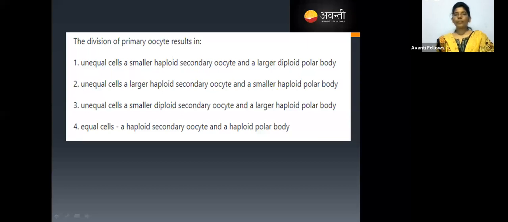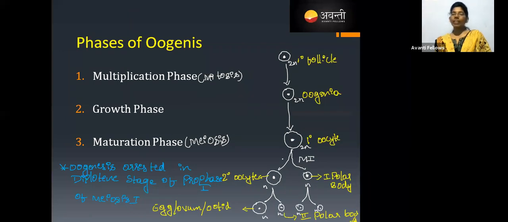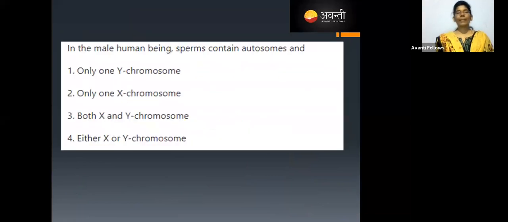Yes, I'm ending the poll and look at the results. 81% of the people have clicked on yes, only 10% each clicked on C and D. I'm stopping sharing the results. See, if the primary oocyte divides, we are going to get one larger haploid secondary oocyte and the smaller haploid polar body, isn't it? So unequal cells, and in that larger haploid secondary oocyte and the smaller haploid polar body, easy.